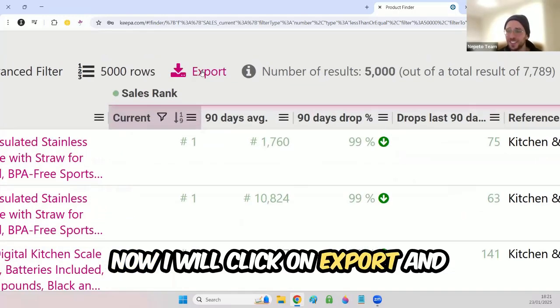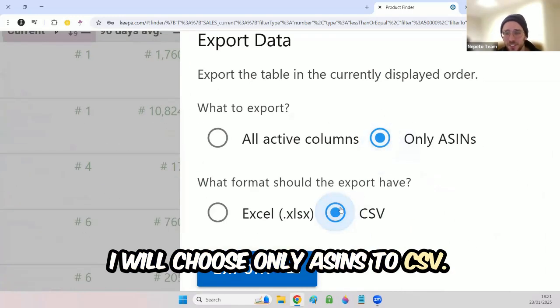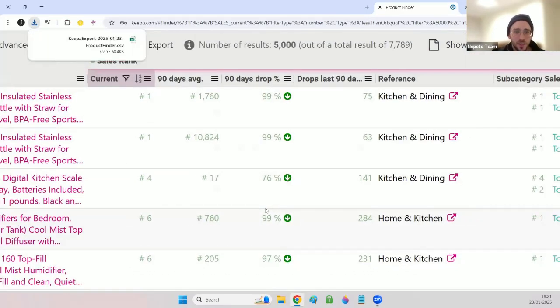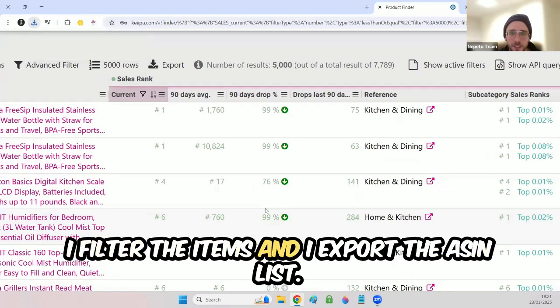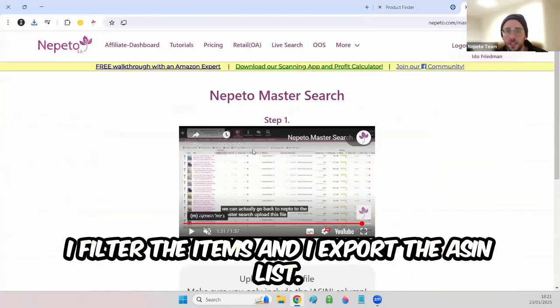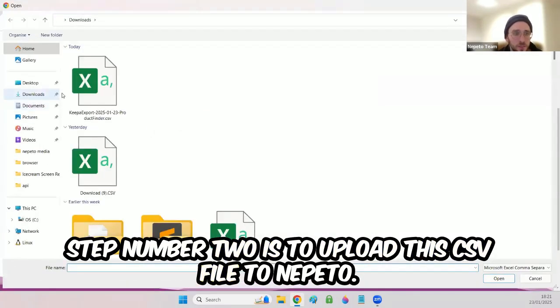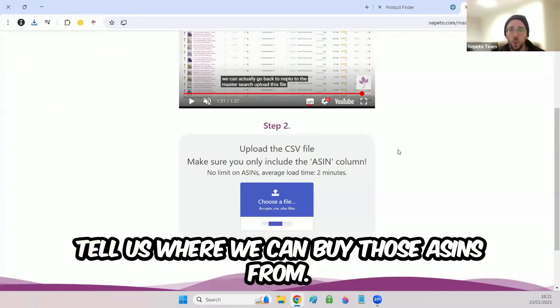Now I will click on Export, and I will choose only ASINs to CSV, so the download will be fast, and I will click on Export. What I did so far was step number 1: I filtered the items and exported the ASIN list. Step number 2 is to upload this CSV file to Nepeto. Now Nepeto will go through these 5,000 ASINs and will tell us where we can buy them from.